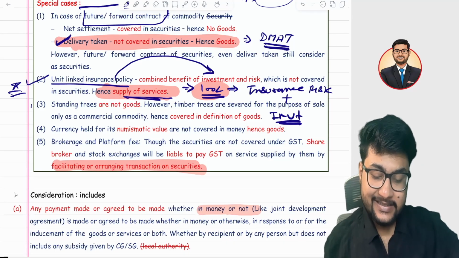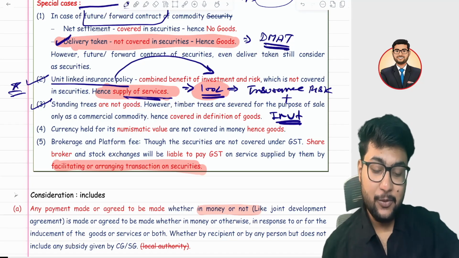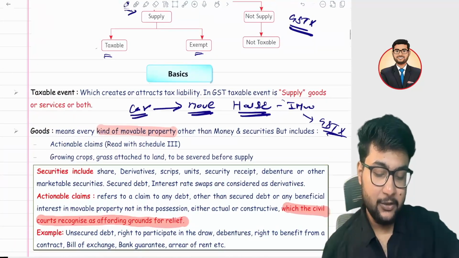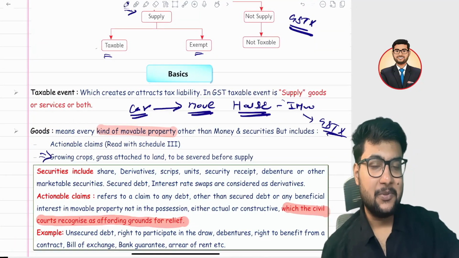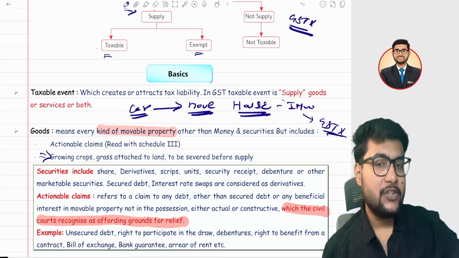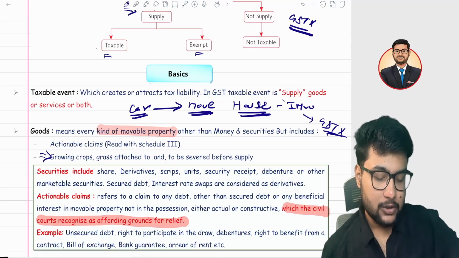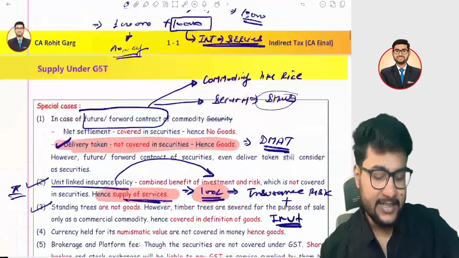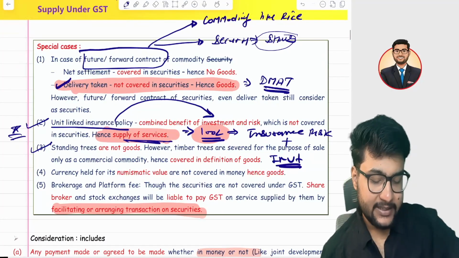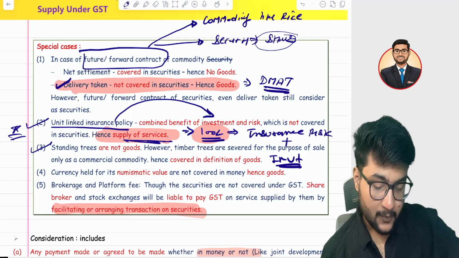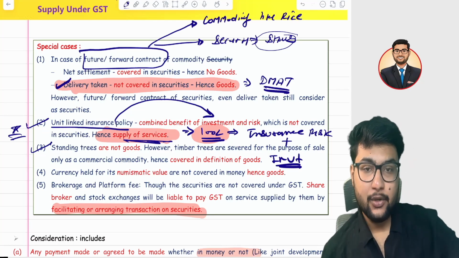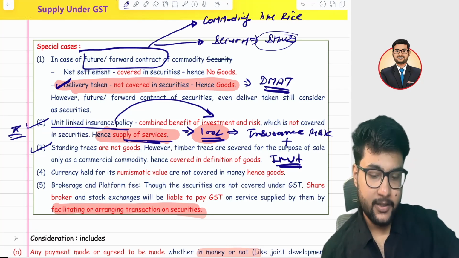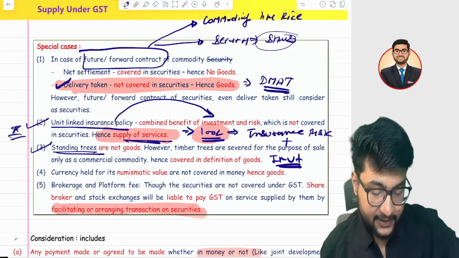Okay, another, the third point. You remember we have studied the second point in goods. Goods include growing crops. Means any crop which is attached to the land is also goods. Sir, what about trees? Okay, so there are two types of trees: standing trees and timber trees.